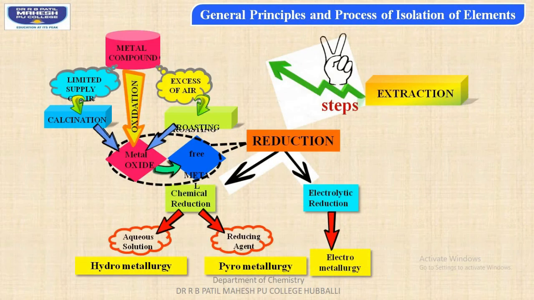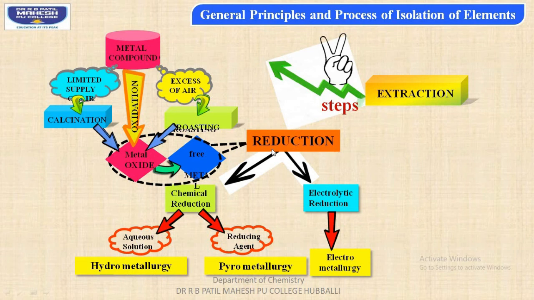In summary, in this video, we have studied two main extraction processes, the first one oxidation and the second one reduction. In oxidation, metallic compounds are converted into metallic oxide by using two main methods, calcination and roasting, whereas metallic oxides can be converted to free metals by using the reduction process.